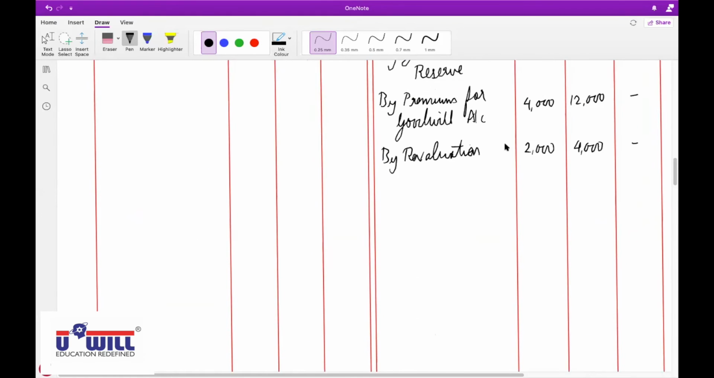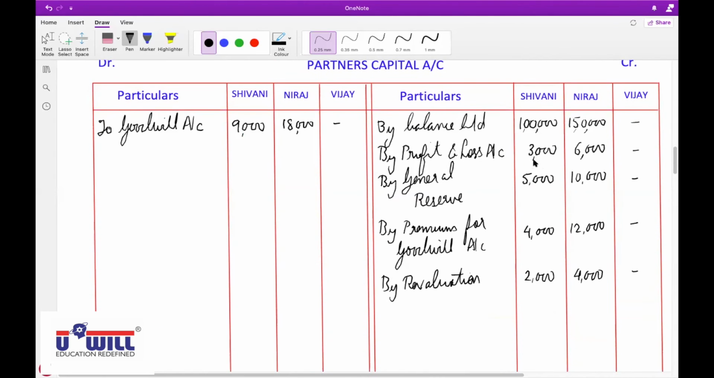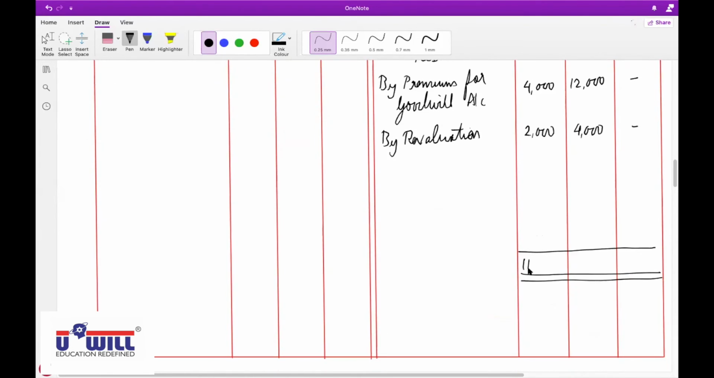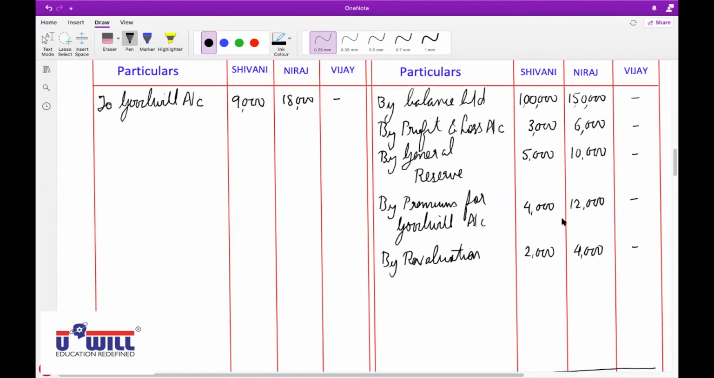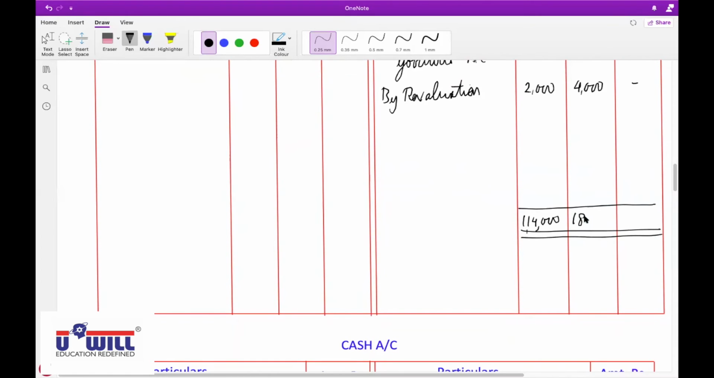In fact, you can do it directly in partners' capital also, because there is no other adjustment like we had in question number 18, where capital was also to be maintained in a different ratio. So directly we can do it here. 1 lakh 14,000 of Shivani. 1 lakh 82,000 of Neeraj. Credit side total minus debit side.